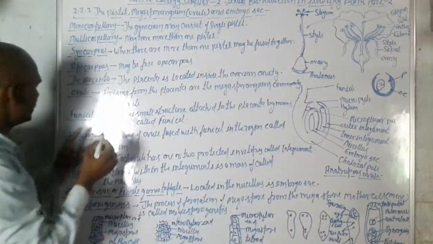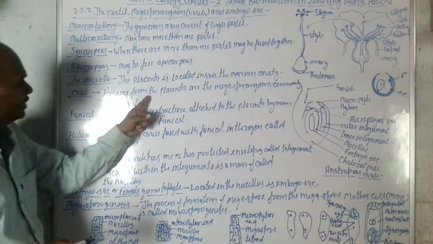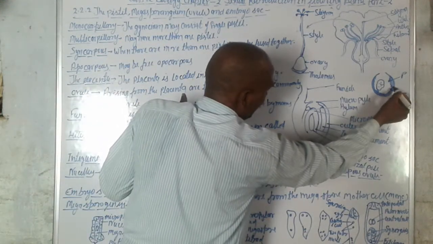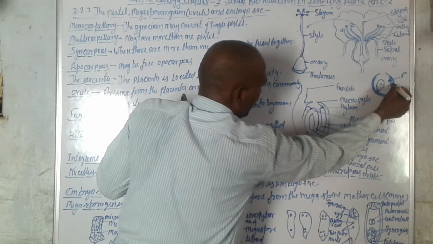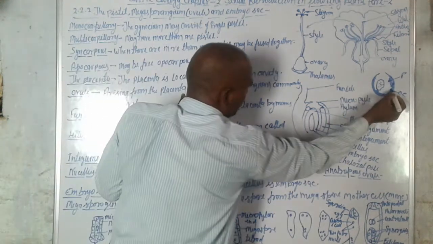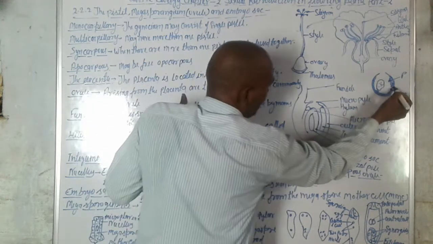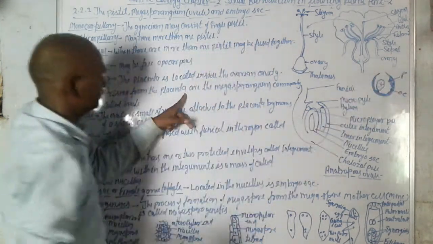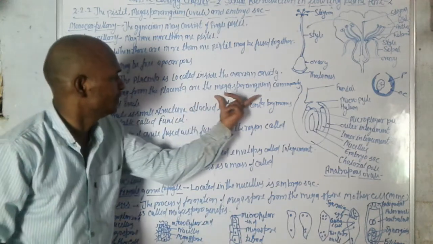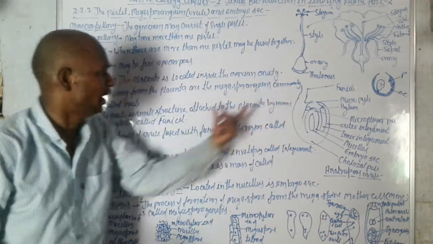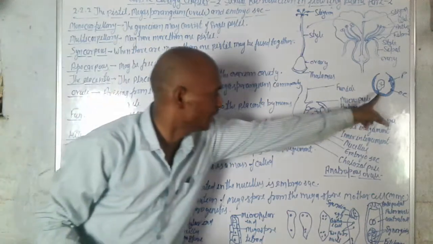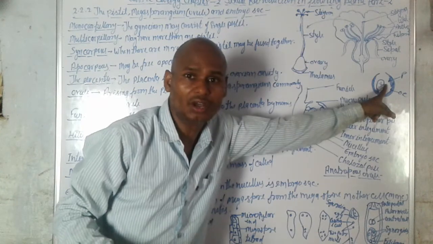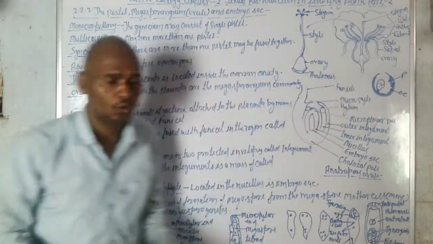Okay. Once again, this is the placenta, and this is the ovarian cavity, and arising from the placenta is the megasporangium, commonly called ovule. So this is the ovule.